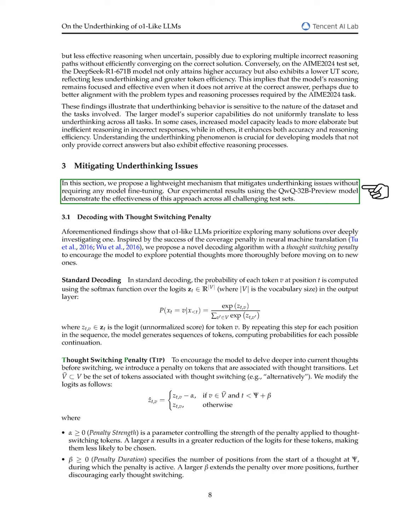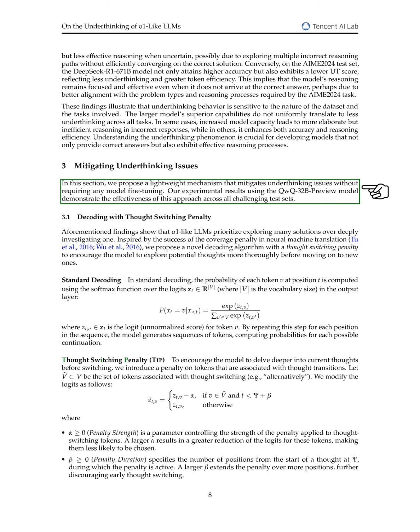We conducted our experiments using the QWQ32B preview model since the DeepSeek R1-671B API does not allow score modifications. We varied the penalty strength and duration to see how they affect the model's performance. Our results show that increasing the penalty strength generally improves accuracy up to a point, after which it levels off or declines. Similarly, adjusting the penalty duration has a significant impact. For example, with a lower penalty strength, increasing the duration led to notable accuracy gains. We selected specific values for the penalty strength and duration for our further experiments.